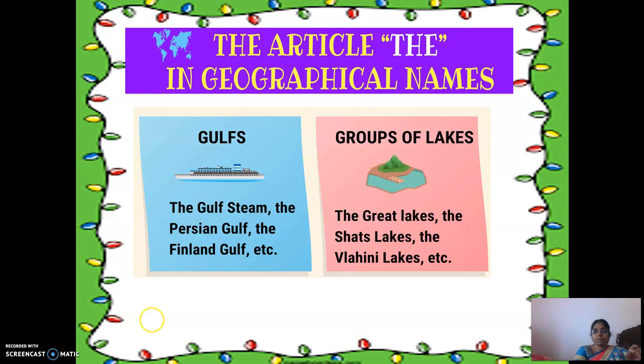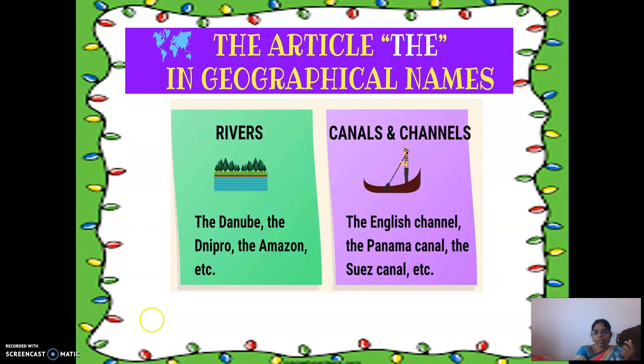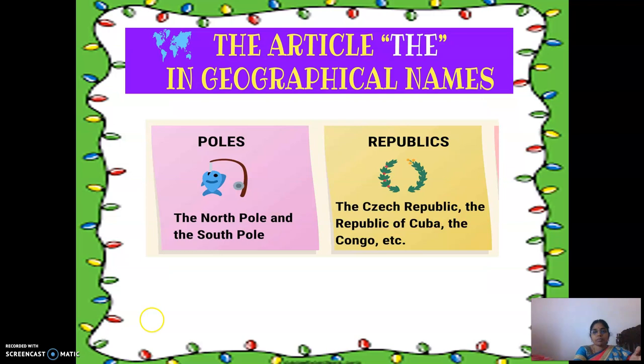Then seas: the Mediterranean, the Black Sea, the Red Sea. Gulfs, you all know what a Gulf is, right? The Gulf Stream, the Persian Gulf, all Gulfs. Before that, we have to use the article "the". Then groups of lakes: the Great Lakes. Whenever groups of lakes are there, you have to use "the". Then rivers: the Amazon River, the Danube. All these are famous rivers. Before canals and channels: the English Channel, the Panama Canal, the Suez Canal, you have to use "the", right?